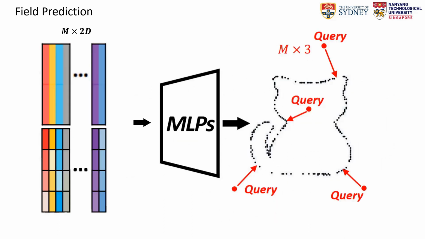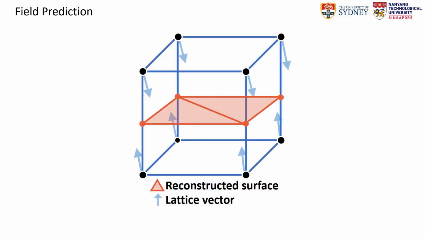With the continuous and the discrete embeddings at hand, we utilize both by concatenating them and using them as guidance to predict the displacements for all query points using multi-layer perceptrons. To extract the final mesh from the field, we employ a gradient-based marching cubes algorithm. Briefly, this algorithm detects whether the adjacent corners lie on the same side or opposite sides of the surface.